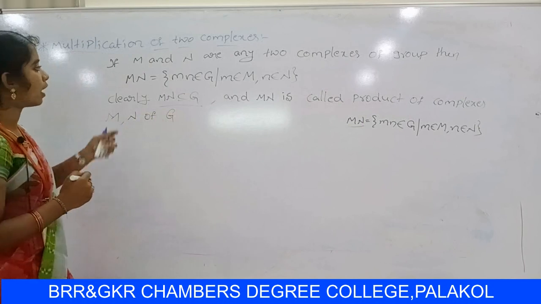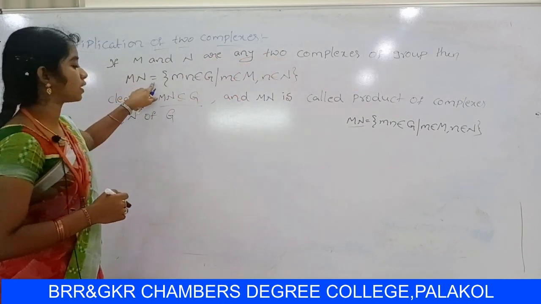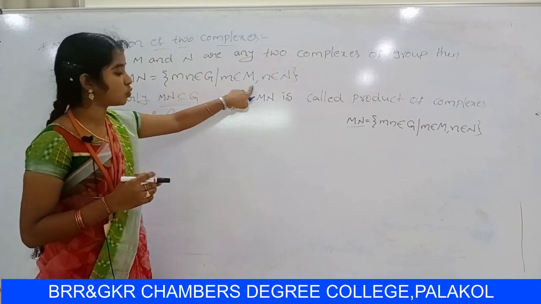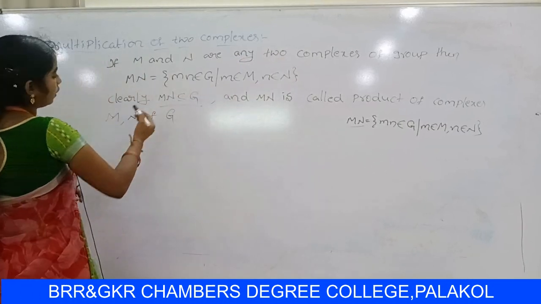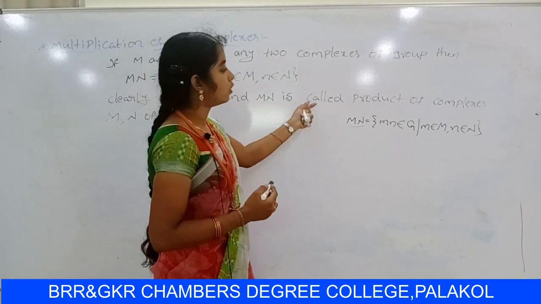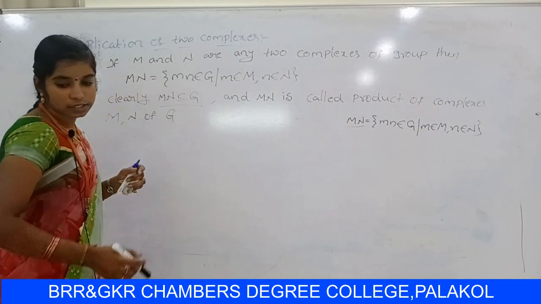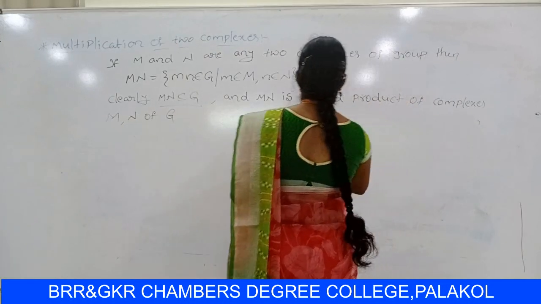M, N are any two complexes of a group, then MN can be written as {mn belongs to Z such that small m belongs to capital M, small n belongs to capital N}. So clearly MN is contained in Z, and MN is called the product of complexes M, N of Z. So next theorem.